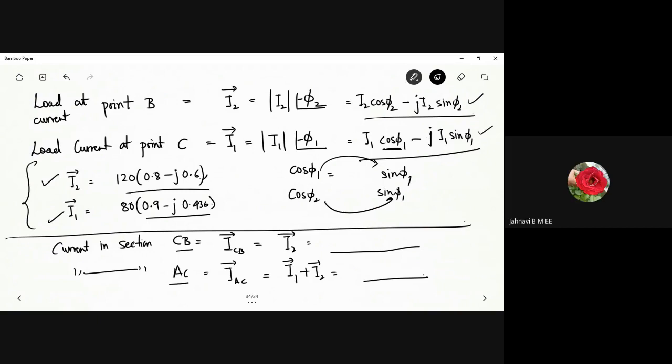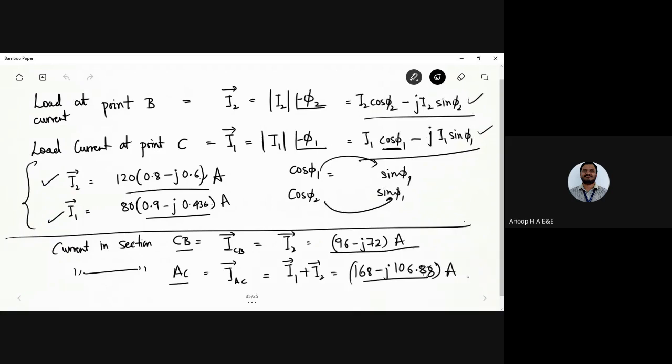Sir, current in section CB, I2, is equal to 96 minus J72 amps. Very good answer. So 96 minus J72 amperes. So what is I1 plus I2, which is IAC? 168 minus J106.88 ampere. Okay, that is right.